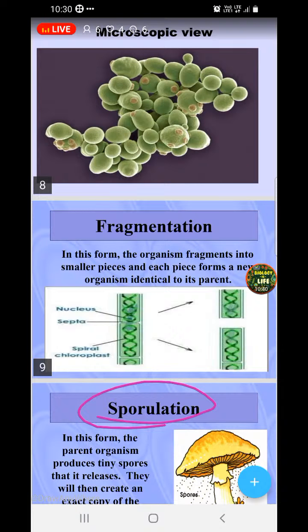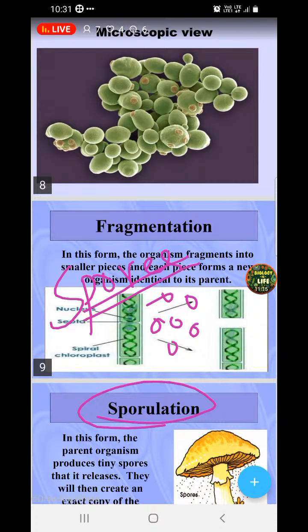Sporulation is nothing but the formation of spores. Have you seen what spores are? How do spores look? Spores are very small, round, granule-like, microscopic and motile. They can move from one place to another due to wind current, air current, or even by certain vectors. Animals or insects can also carry the spores from one place to another. They are very small, microscopic, and can be easily discharged or moved due to air and water currents. So sporulation is nothing but the formation of spores.